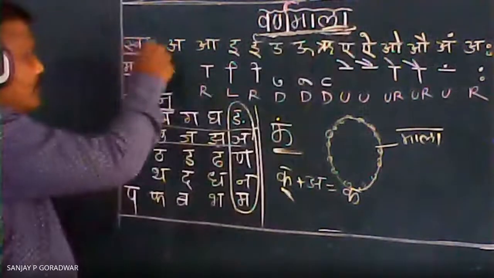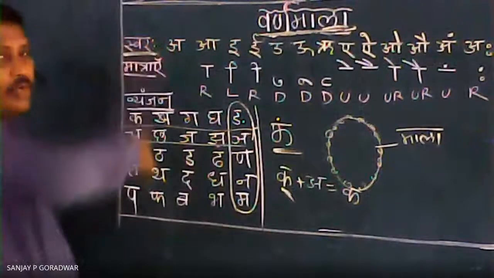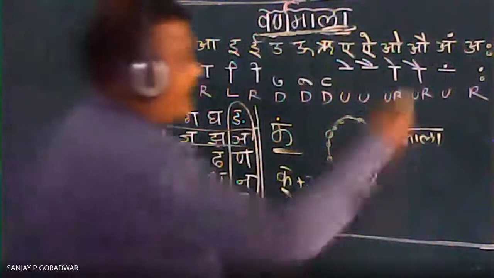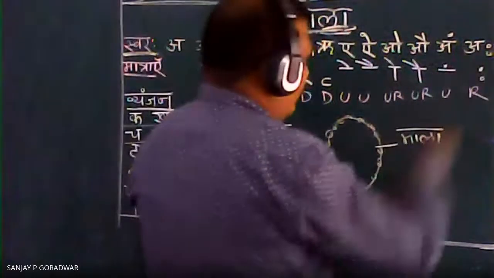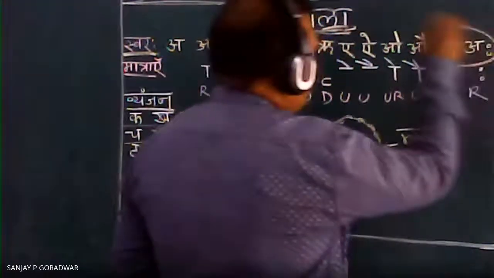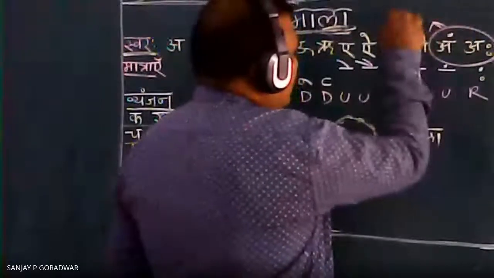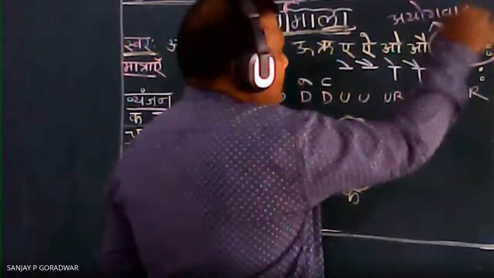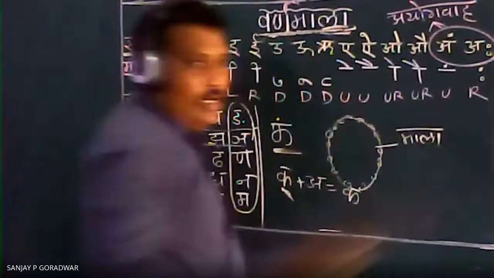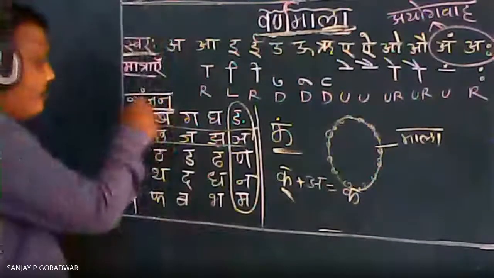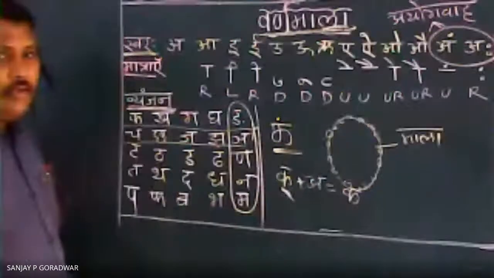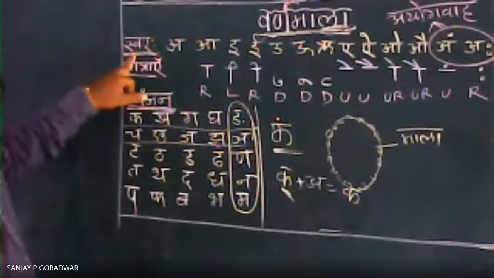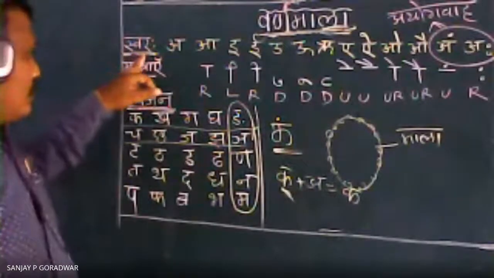One is swar. Swar means what? Vowels. And the second one is ayogvaha, and the third one is vyanjan. So step by step we have to take. Swar means vowels.